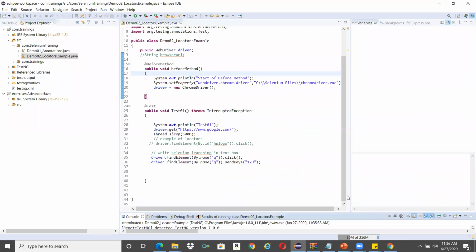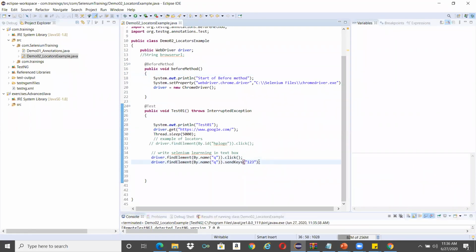Brother Ravi, it should work. I think it should work. Try any other attribute, maybe ID or XPath? Yeah, sure.